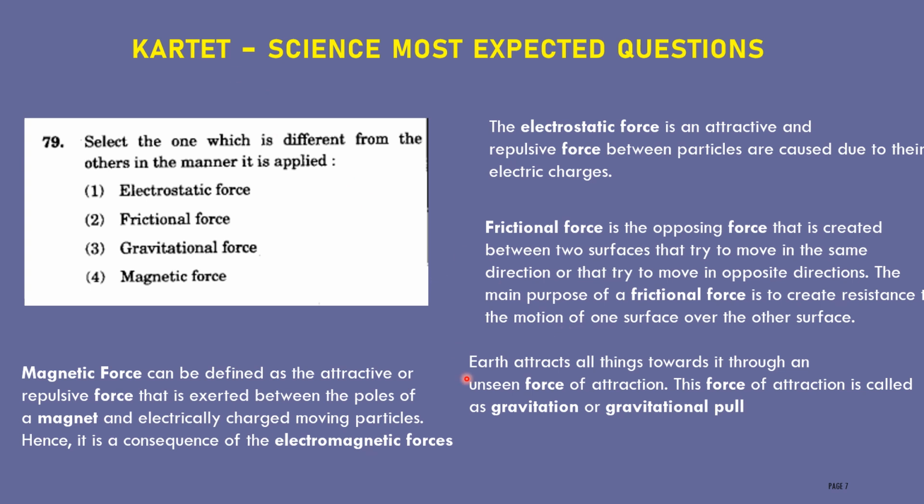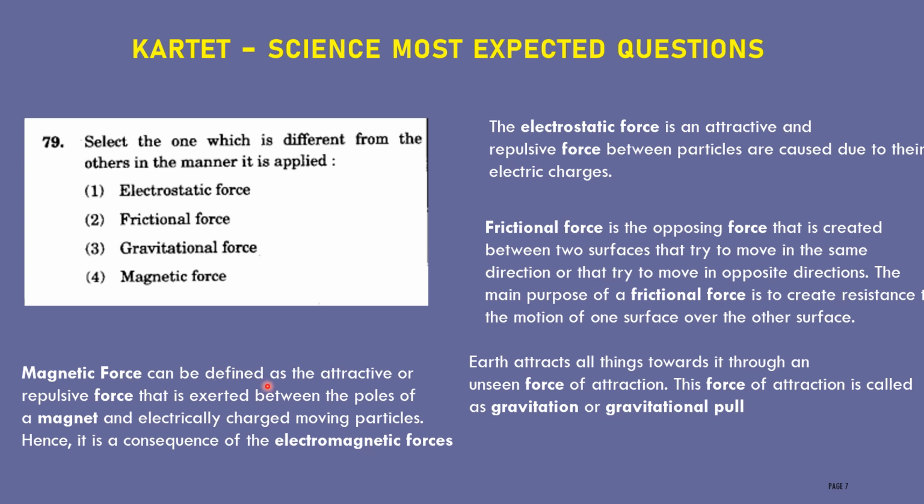Earth attracts all things towards it through an unseen force of attraction. This force of attraction is called gravitational pull. You know, everything on the earth gets attracted by the earth. That force we call a gravitational force. If you throw an apple or a ball up above the ground, then it will fall down because of the gravitational force.